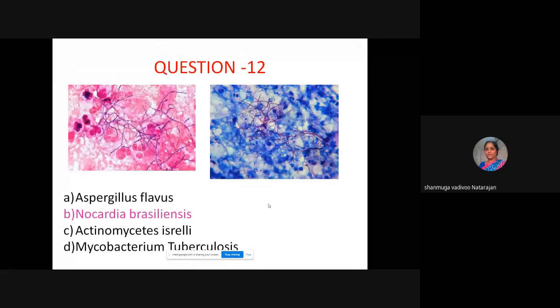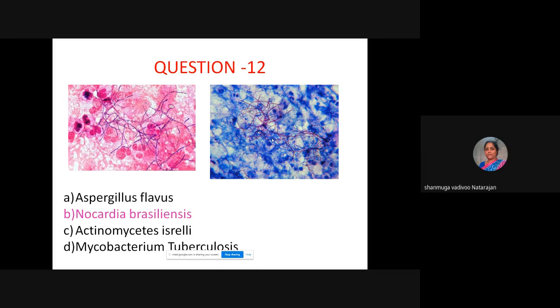But then nocardia species contain intermediate or short chain mycolic acid. Short chain mycolic acid contains only 40 to 60 carbon atoms. So they are partially acid fast. So here you can see full, but sometimes not all the filaments will be stained by nocardia. So that is the main difference.